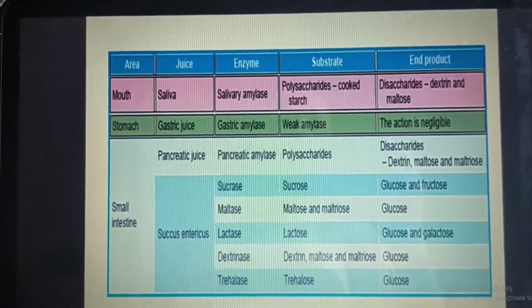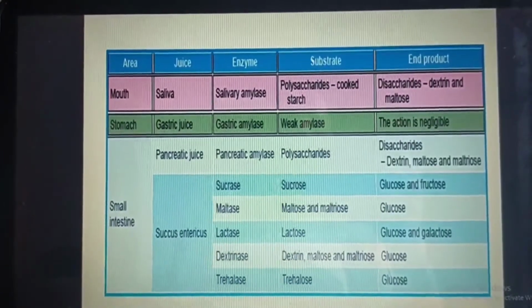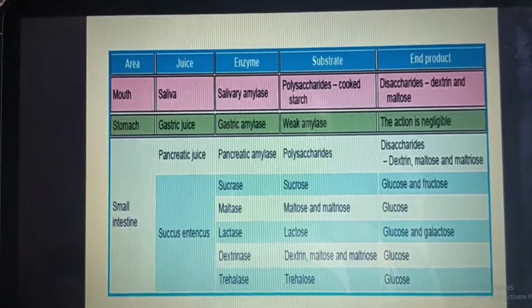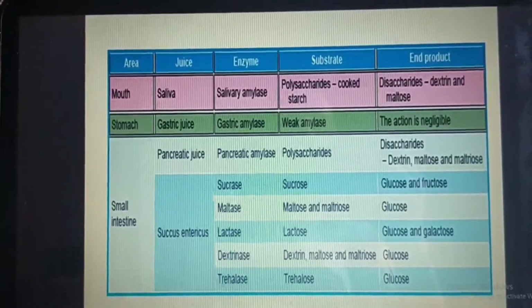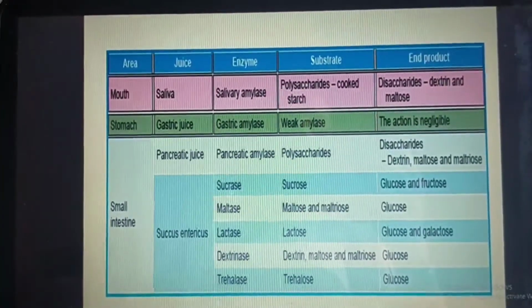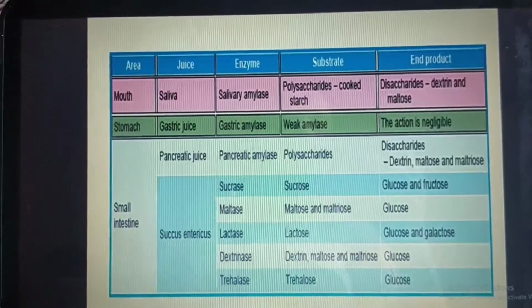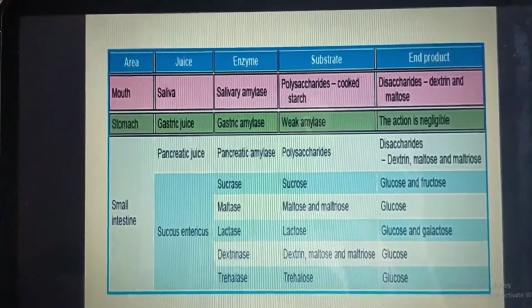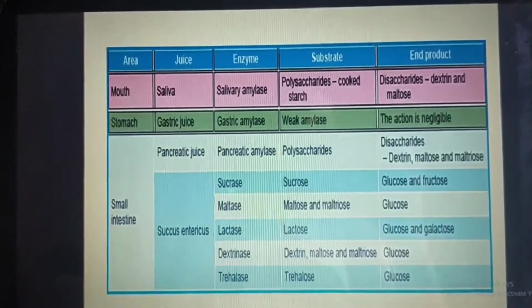In succus entericus, if the enzyme is lactase, the substrate would be lactose and the end product would be glucose and galactose. And the enzyme dextrinase, the substrate would be dextrin, maltose and maltotriose, and the end product would be glucose. And in the small intestine, with succus entericus, the enzyme would be trehalase, the substrate would be trehalose, and the end product would be glucose.